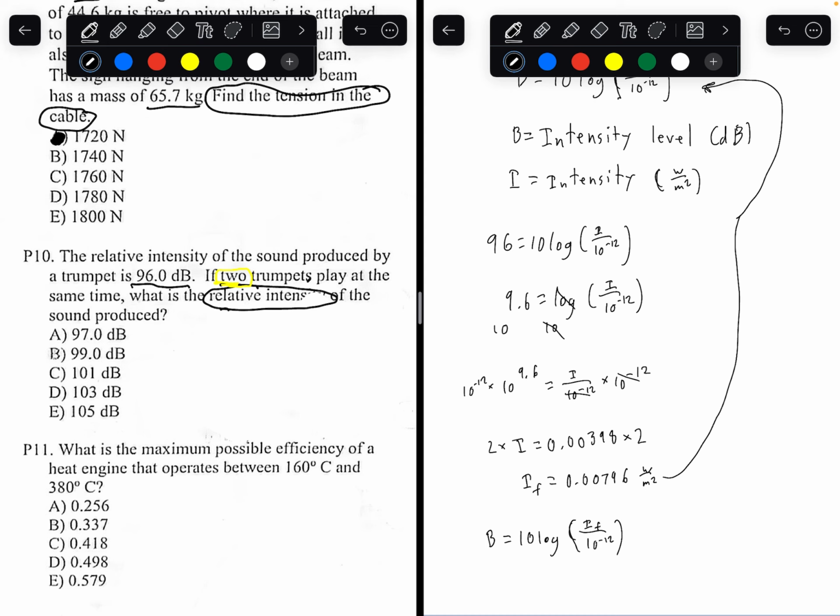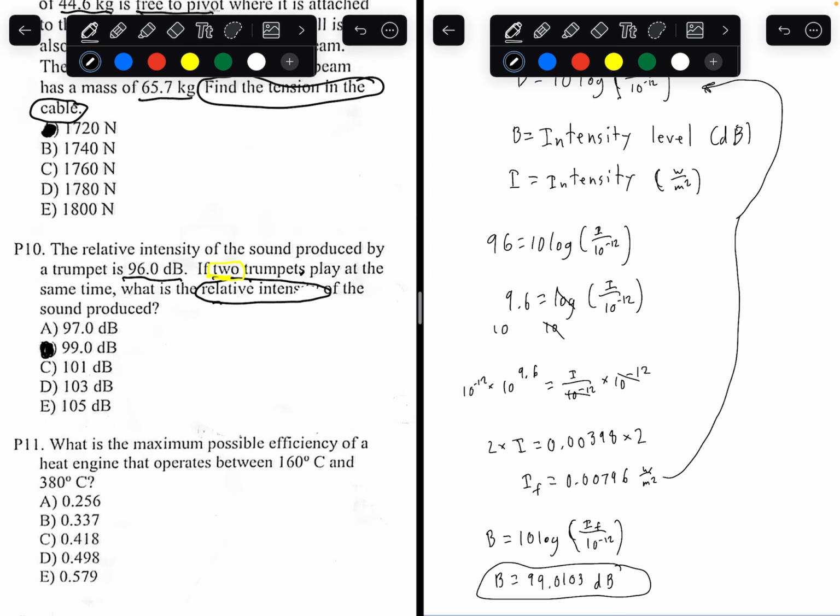Plugging everything in, we've got final intensity divided by 10 to the power of negative 12, log of that number times 10. The intensity level would be 99.0103 decibels. And the closest value in this problem would be 99. So the answer to this problem is going to be B.